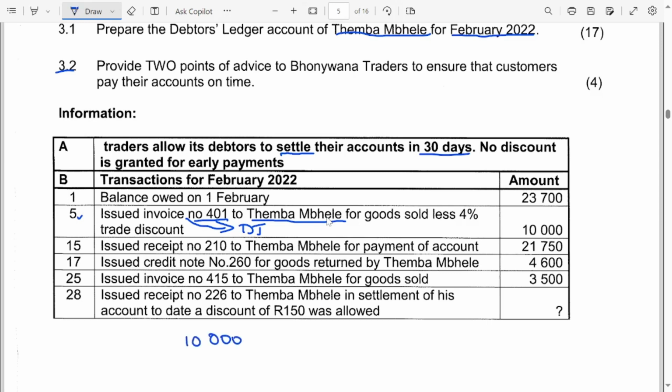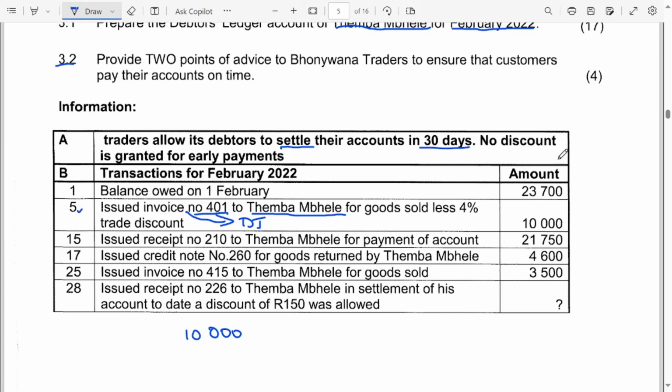So if they're saying trade discount, it means that they will be selling these goods for an amount that is less by 4% from this 10,000.